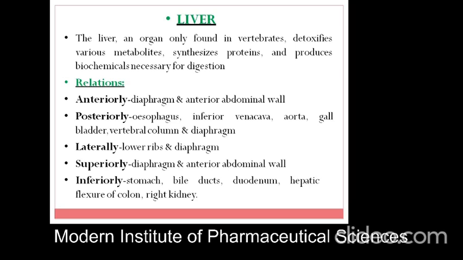Its relation with other organs: anteriorly, it is related to the diaphragm and anterior abdominal wall. Posteriorly, it is related to the esophagus, inferior vena cava, aorta, gallbladder, vertebral column and diaphragm. Laterally, it is related to the lower ribs and diaphragm. Superiorly, the diaphragm and anterior abdominal wall, and inferiorly the stomach, bile duct, duodenum, hepatic flexure of colon and right kidney. This is the relation of the liver with other organs present in the GIT.